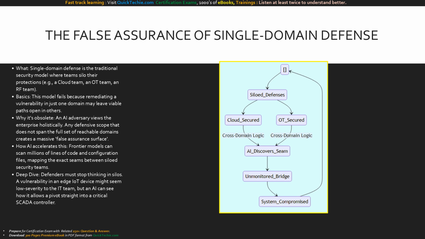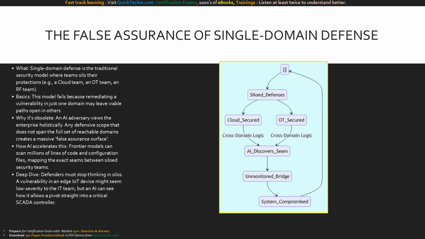How does AI play into this? AI models don't respect organizational charts. They view your entire enterprise as a single, interconnected graph. In our deep dive, consider this. An IT engineer might flag an IoT vulnerability as low severity because it doesn't house IT data. But the AI attacker realizes that same IoT device shares a network with an operational SCADA controller, turning a low-severity IT bug into a critical OT breach.